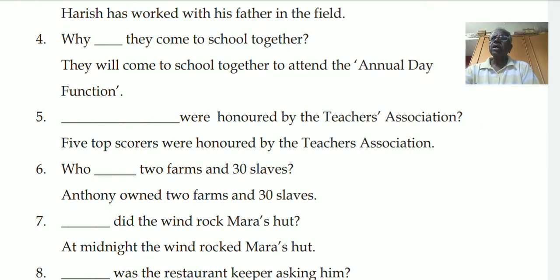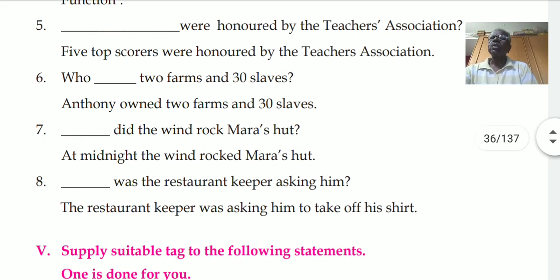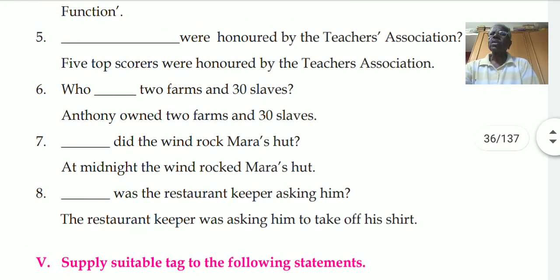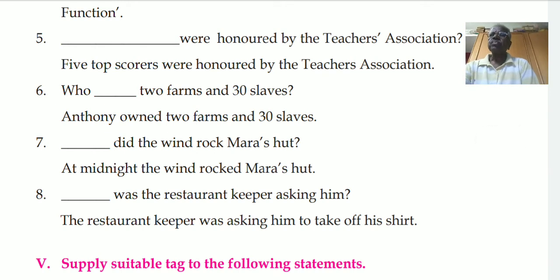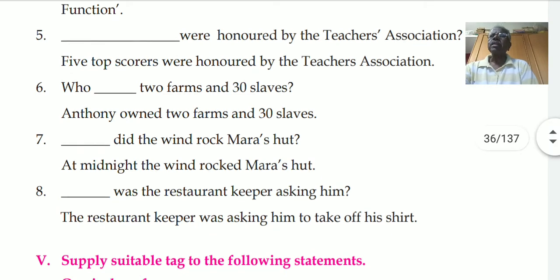Who dash 2 farms and 30 slaves? Okay, the statement is Anthony owned 2 farms and 30 slaves. My name is Anthony. Don't think that I am having.